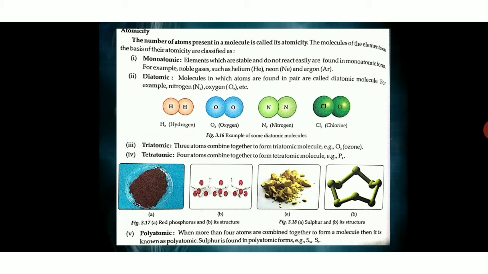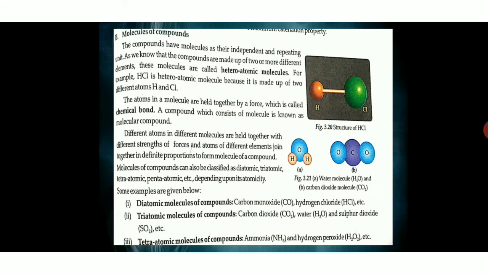If we talk about heteroatomic molecules, those are having different atoms, like H2O, two hydrogens and one oxygen. So these types of compounds are called molecules of compounds. For example, carbon monoxide CO. Two atoms are here, carbon and oxygen, so its atomicity will be 2. The same way, let us see the combination of hydrogen and oxygen, that is water. So 2 hydrogens and 1 oxygen, the atomicity will be 3. So this is the concept of atomicity, right?